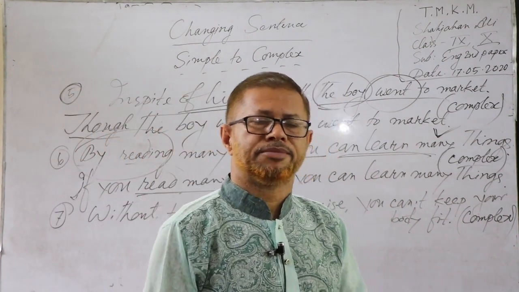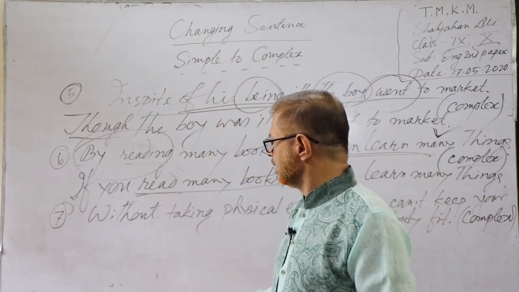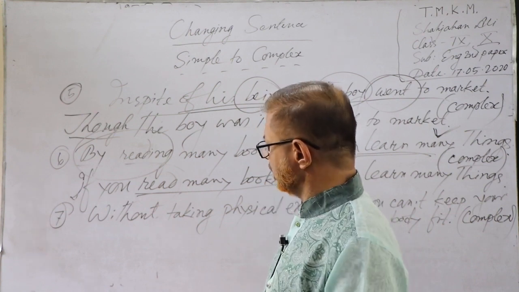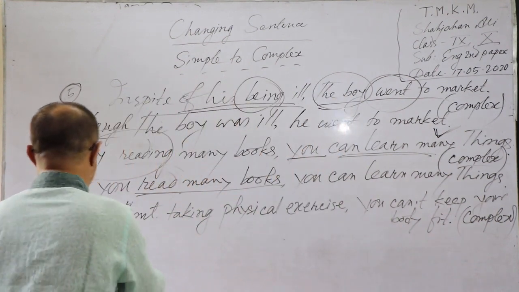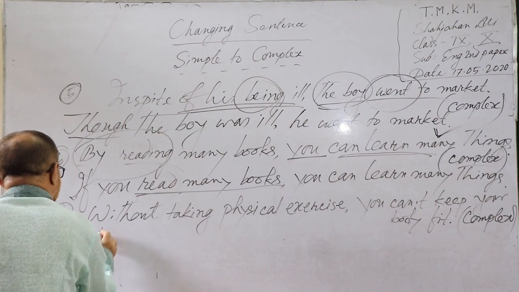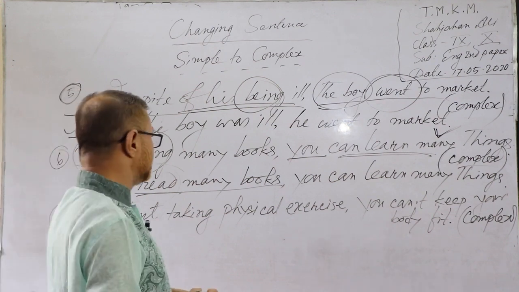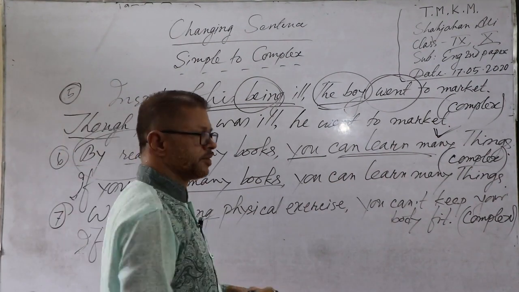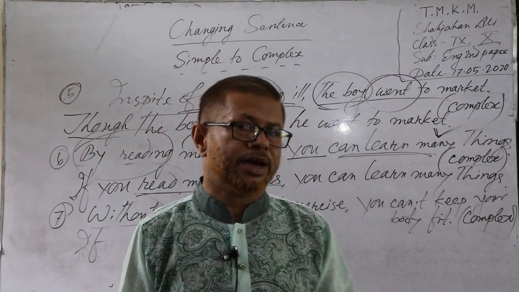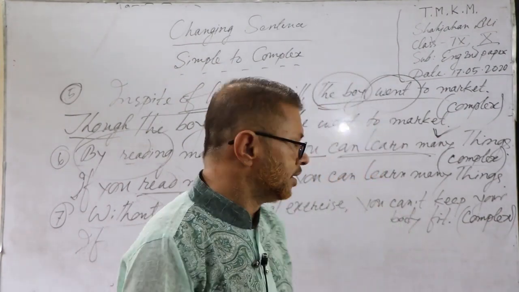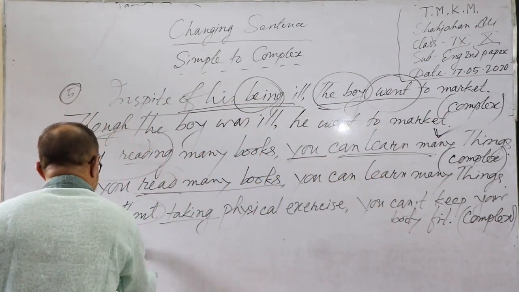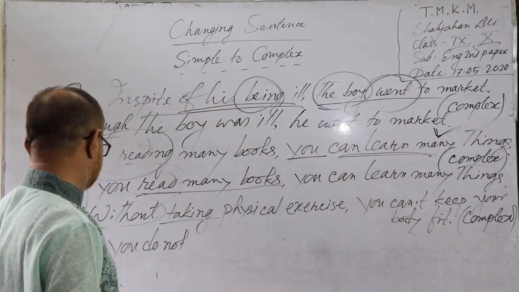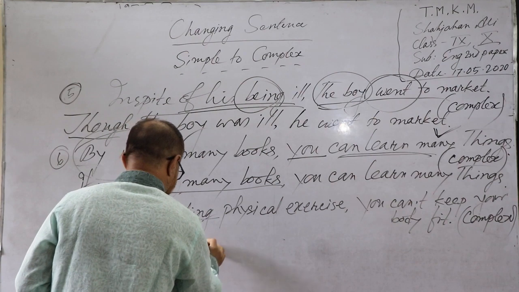When you find such types of sentence in the question paper, you have to start your answer with if. But one thing you should remember: when you find without plus gerund, the if connected sentence will be negative. That means, if you do not, or if you don't take physical exercise.